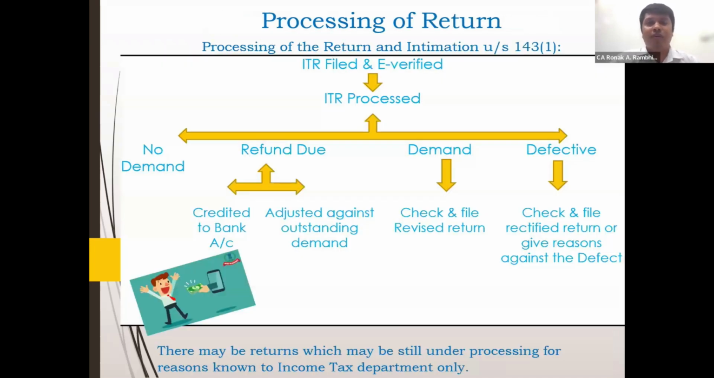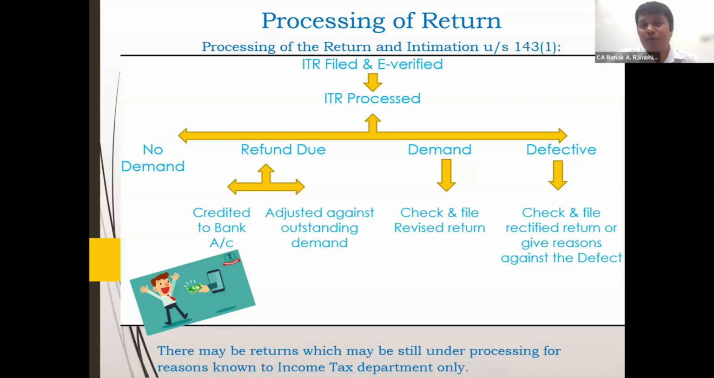Further, going on, now you have filed the return of income. Where the return is filed and duly e-verified by the assessee, it goes for processing. ITR is either processed or still under processing. For under processing, it is only for reasons known to the income tax department why it is still under processing. One can put a grievance for processing the ITR if it is still under processing.